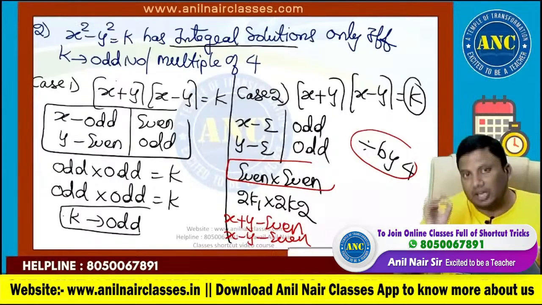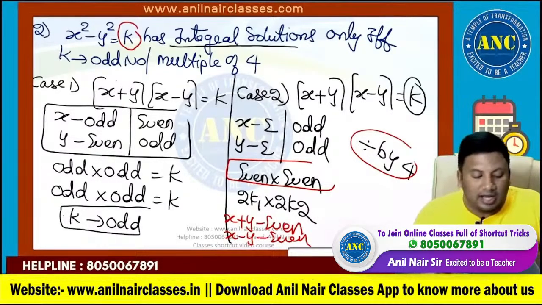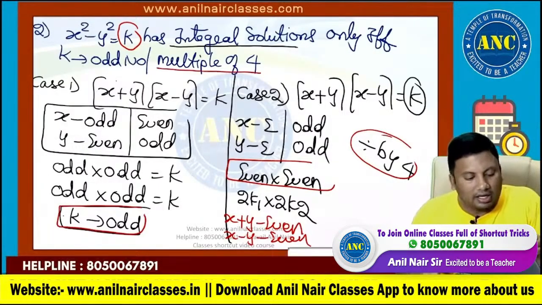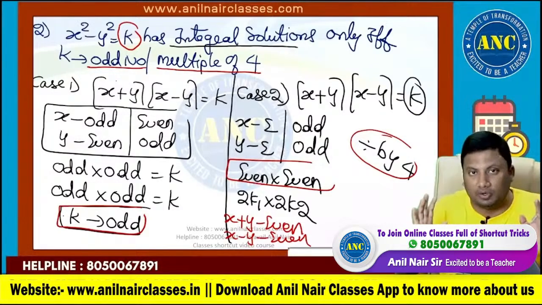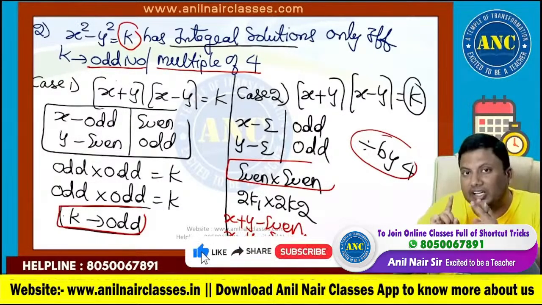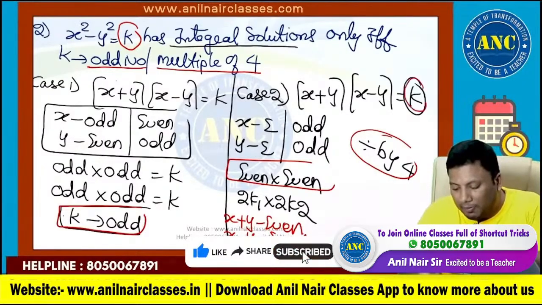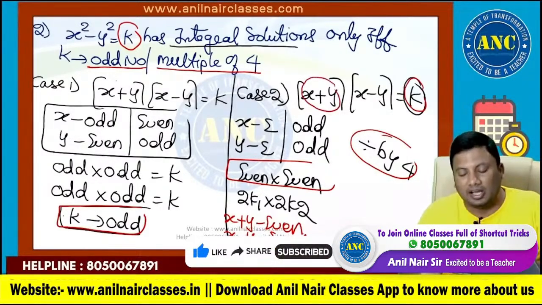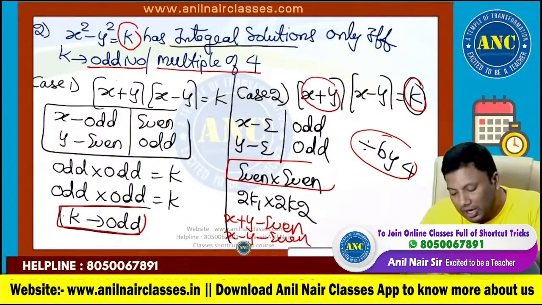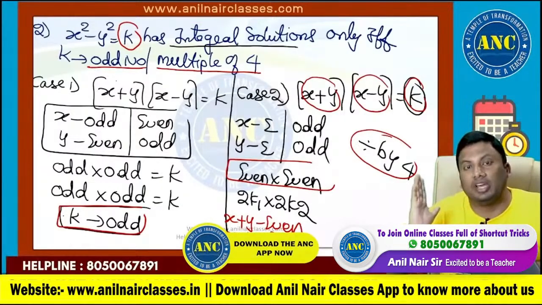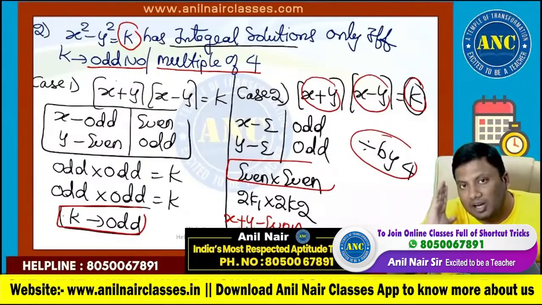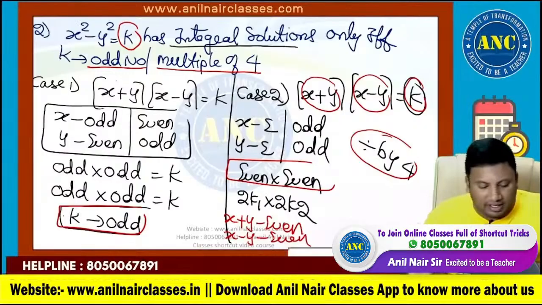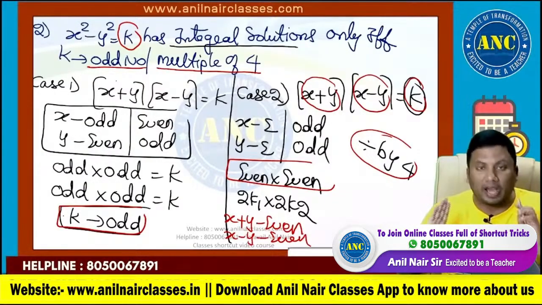Extremely important concept. Only if the right hand side is an odd number or a multiple of 4, then x and y will take integral solutions. When will it be a multiple of 4? When x plus y is an even number and x minus y is an even number, even into even is divisible by 4. If x is odd, y is odd, odd plus odd is even, odd minus odd is even, even into even is divisible by 4. Case 1, case 2. I hope it is clear.